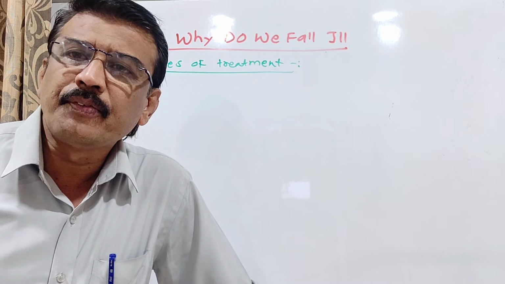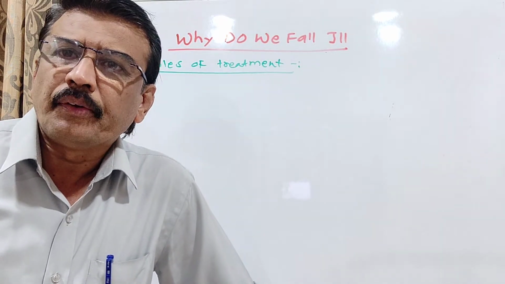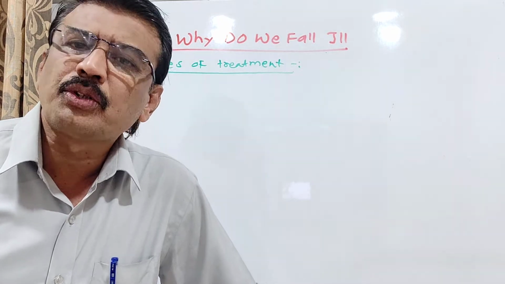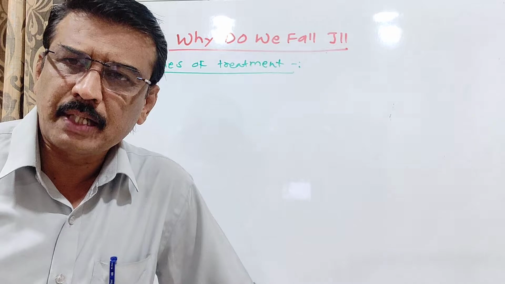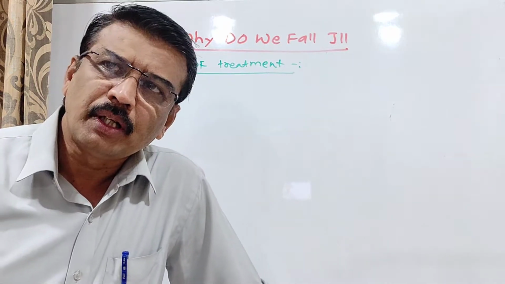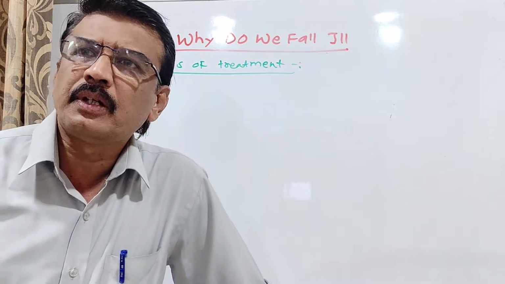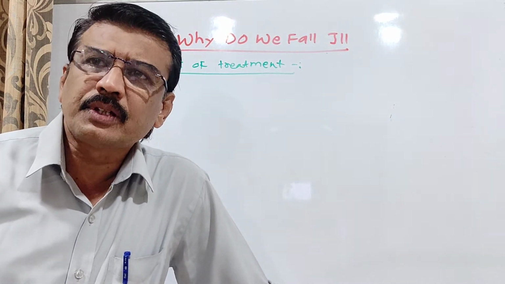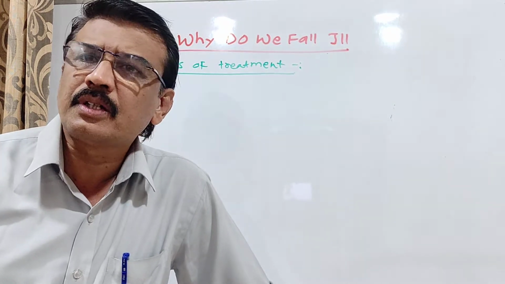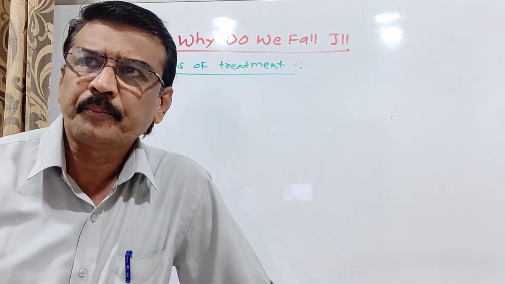That is, it is a complete physical, mental and physiological or psychological fulfillment, that is called health. That definition was made by the WHO. So that we already studied. Then infectious disease, non-infectious diseases, communicable disease, or what kind of type of disease, that is already completed.